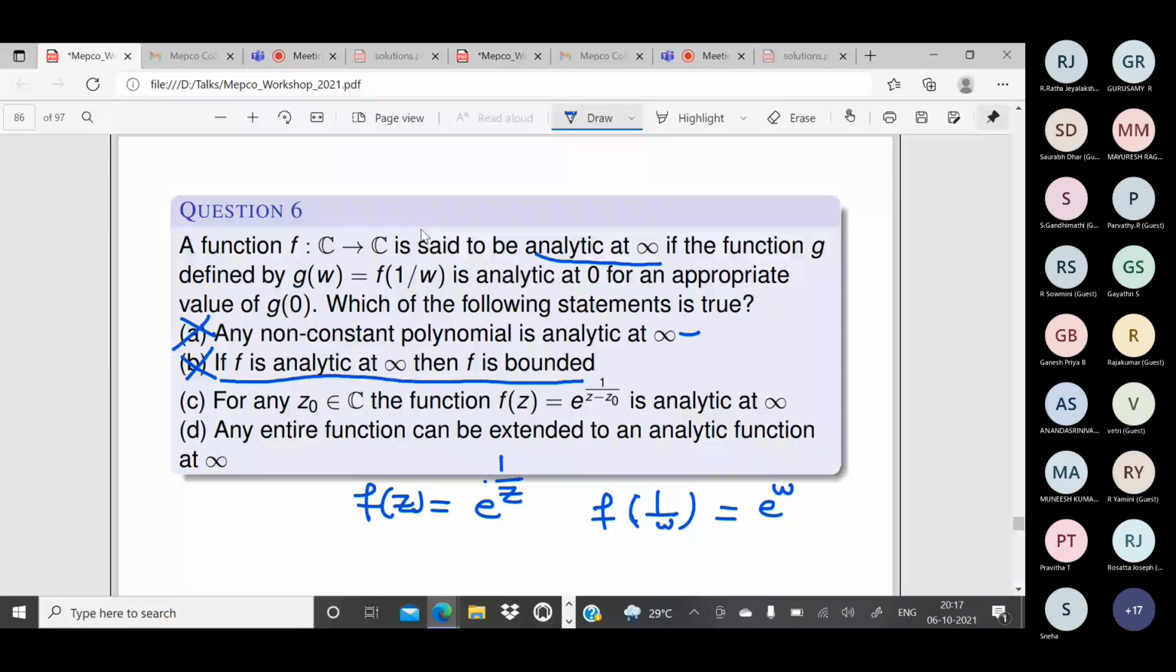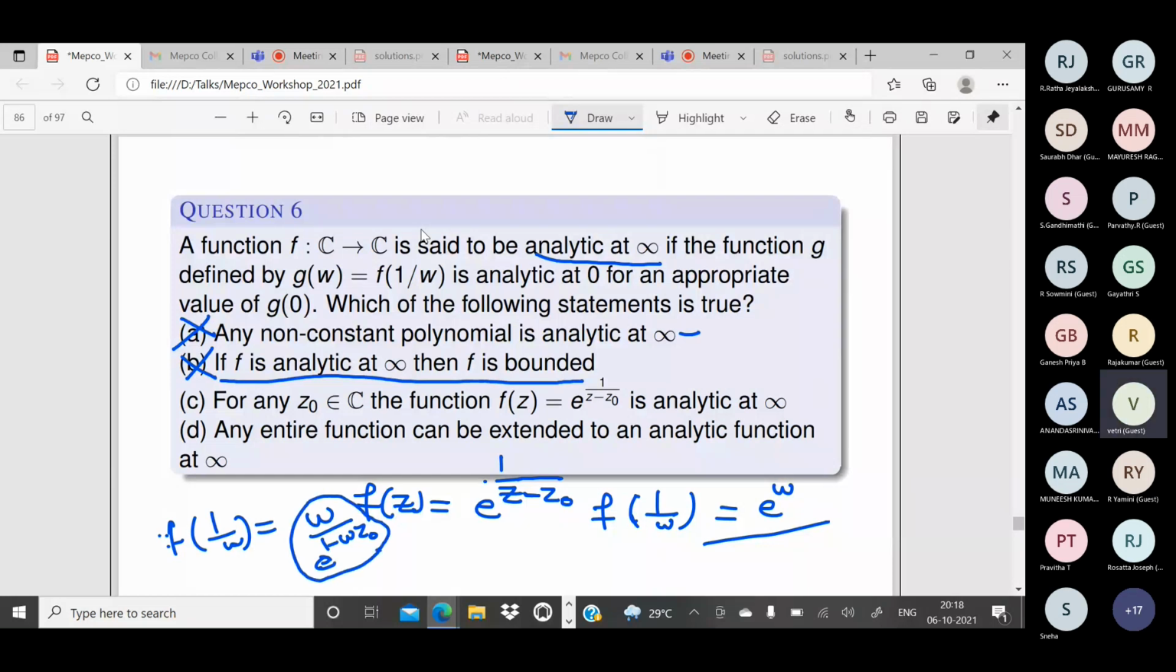But let us now come to the general one. f of z is equal to e power 1 by z minus z naught. What about f of 1 by w then? In place of z I have to put 1 by w, so it is e power w by 1 minus w z naught. Is it analytic at 0?